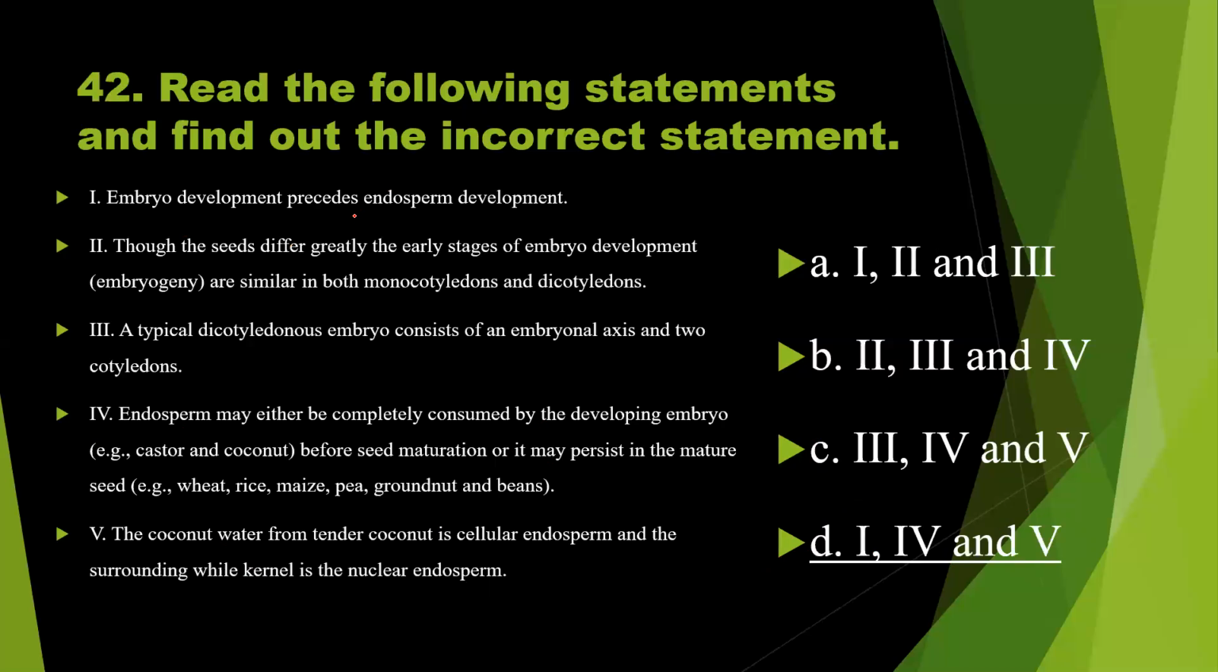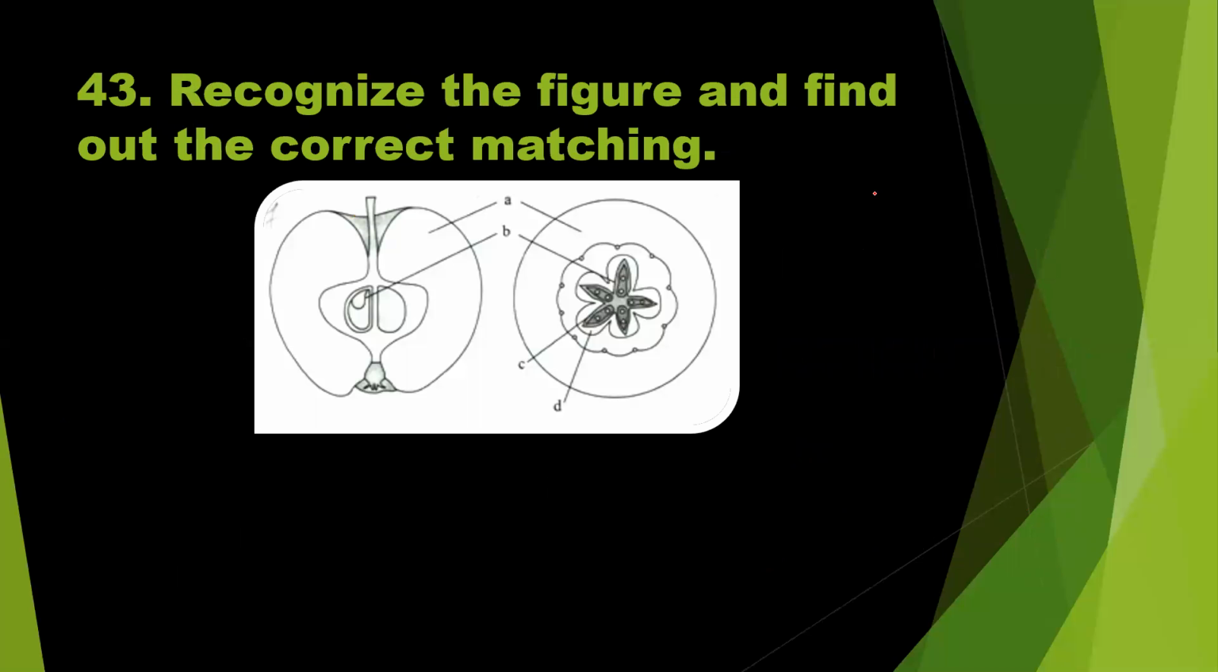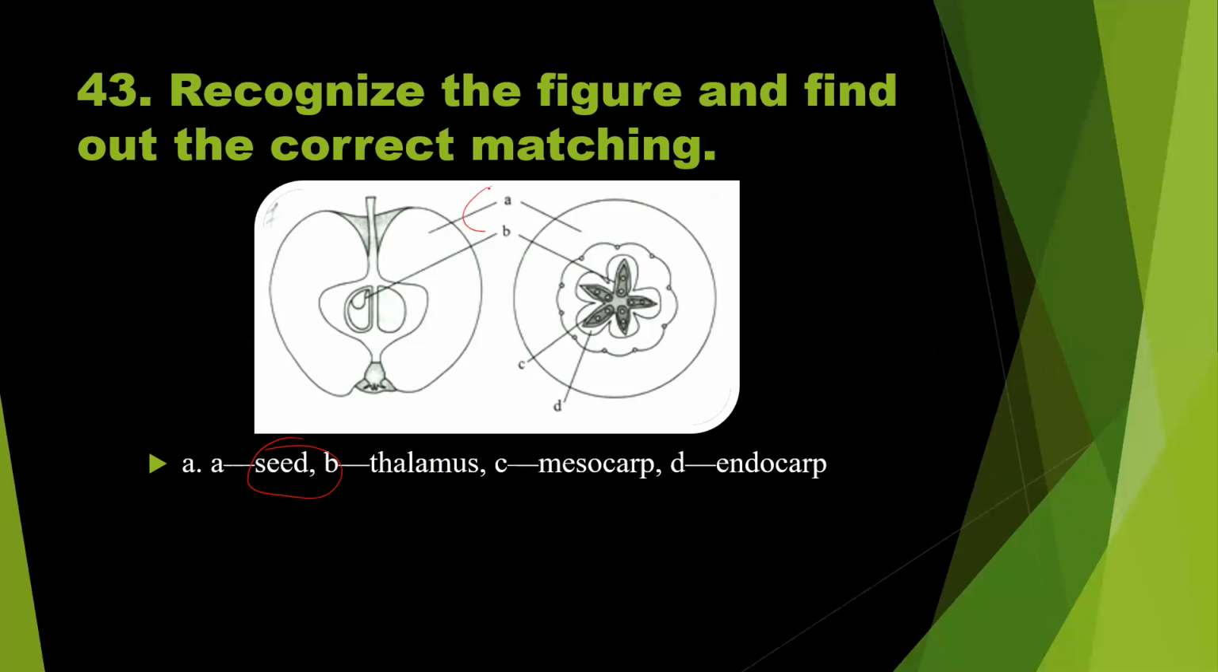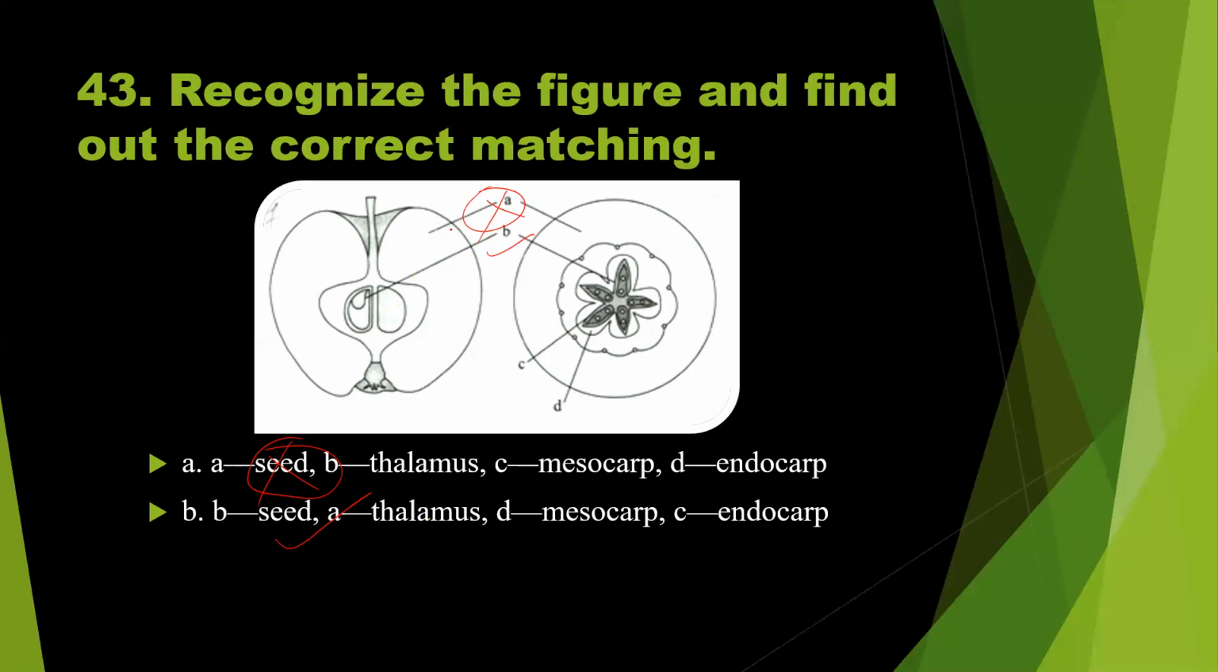Question number 43. Recognize the figure and find out the correct matching. So this is the section of apple. Here the labeling A, seed. Is this correct? Wrong. So definitely this one is wrong. Option B: labeling B, seed. Okay. Labeling A, thalamus. Okay. Labeling D, mesocarp. Is it correct? Let us see.